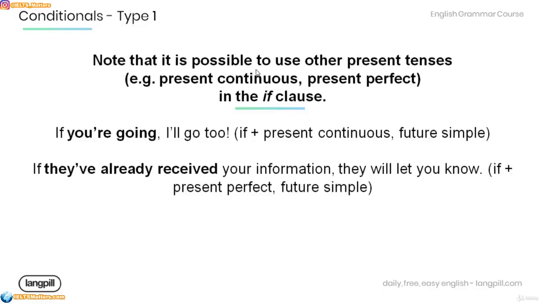Note that it is possible to use other present tenses, for example, present continuous or present perfect in the if clause. Have a look at the example below. If you're going, I'll go too. Now this is if plus present continuous, future simple. And in this sentence, if they've already received your information, they will let you know. If plus present perfect, future simple.